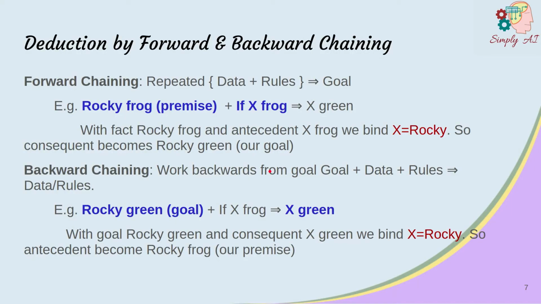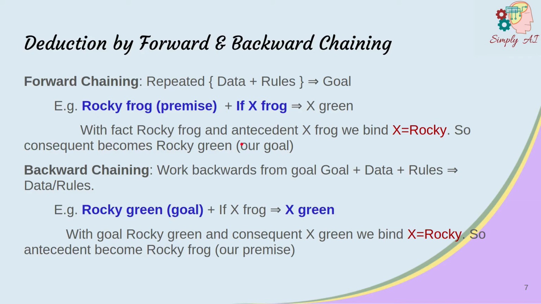There are two popular methods of interfacing with deductive reasoning. Consider a very simple example. We have a fact that states Rocky is a frog, and a rule that states that if X is a frog, then X is green. And our goal is to prove that Rocky is green. The if part is called the rule's antecedent, and the then part is called the rule's consequent.